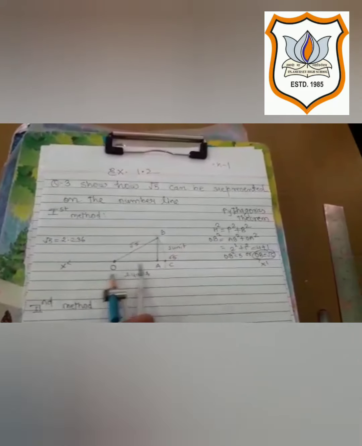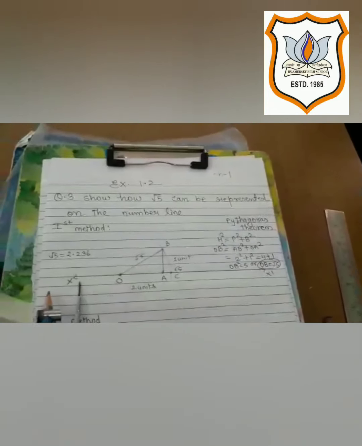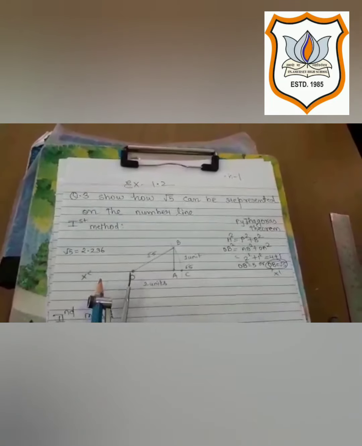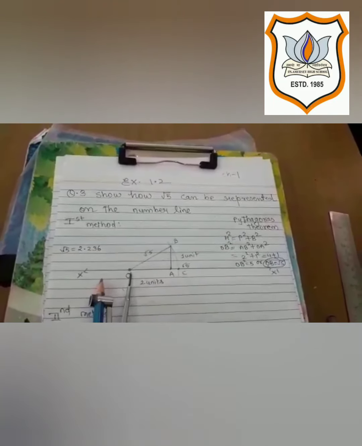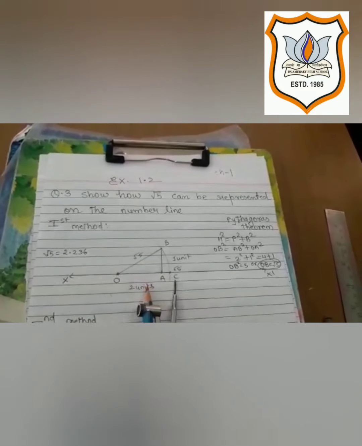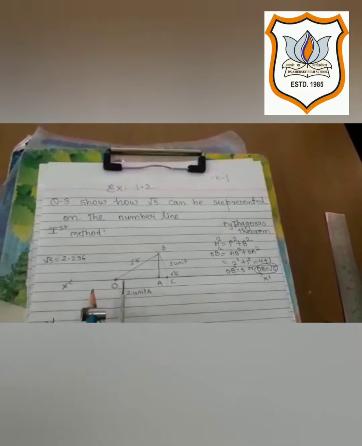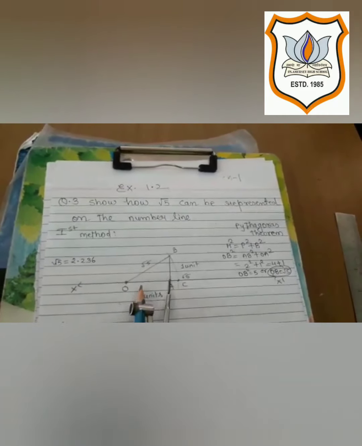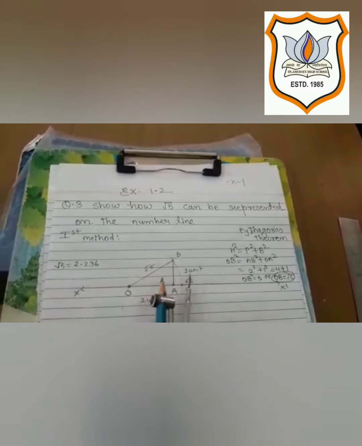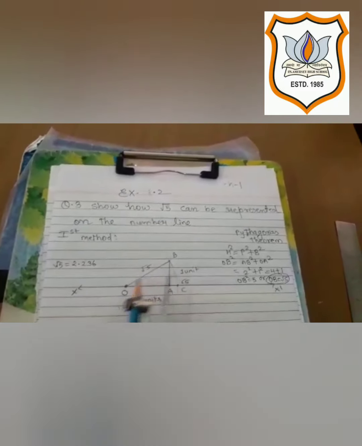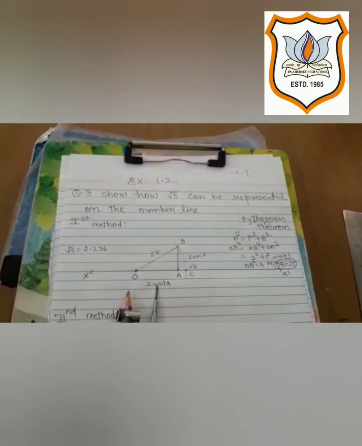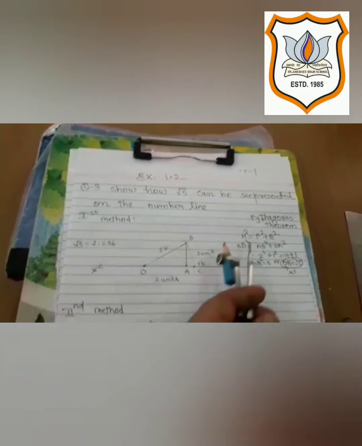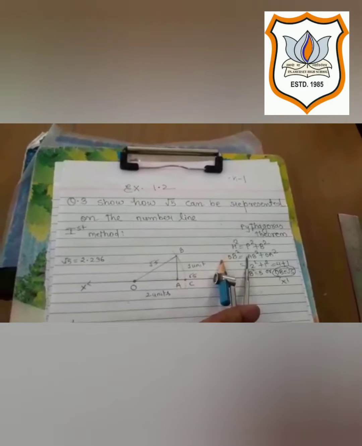Let's take a simple line, that is X dash. Take a point O anywhere on the number line and plot OA with the help of your ruler scale. Plot OA about 2 centimeter and plot AB around 1 centimeter. 1 unit means 1 centimeter, and 2 units means 2 centimeters. Why am I taking 2 and 1? Just listen to me. It is related to this Pythagoras theorem.